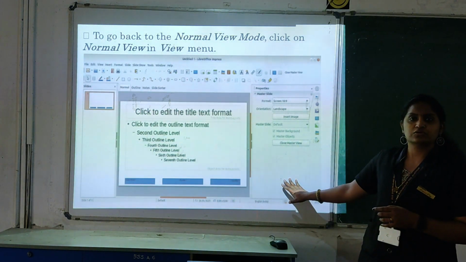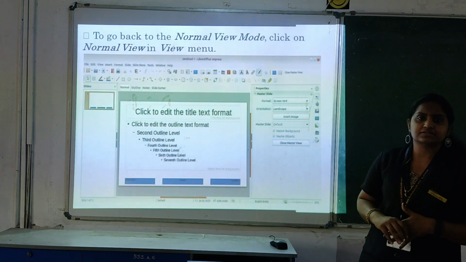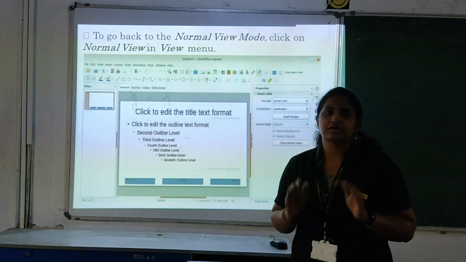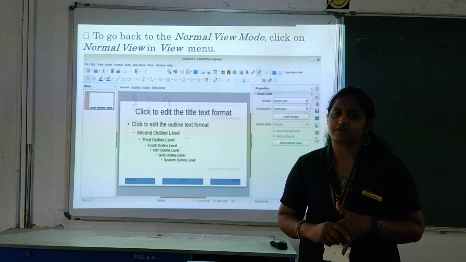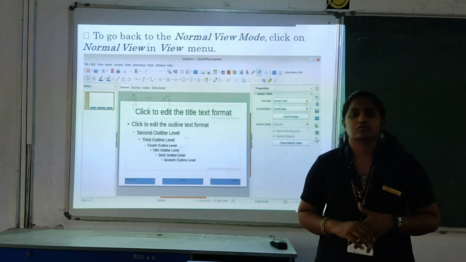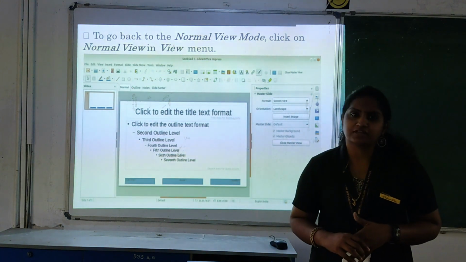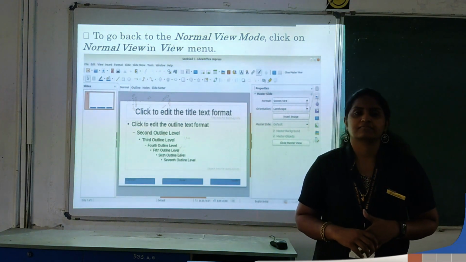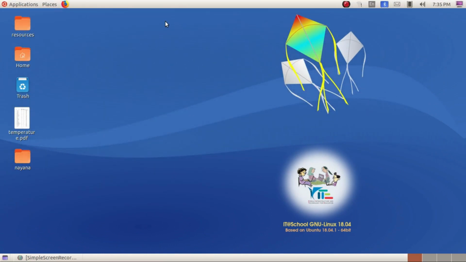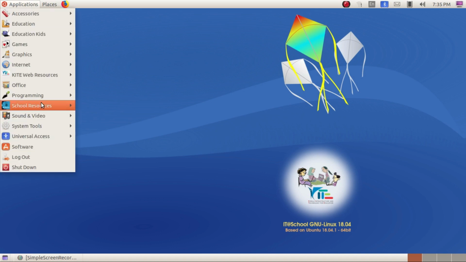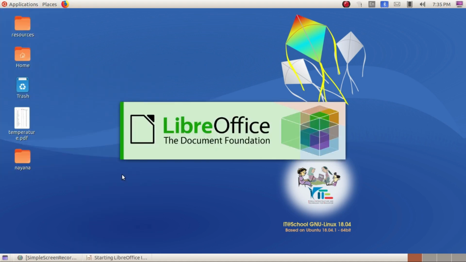Okay, so these are the main contents we are discussing in this chapter. That is an application software, LibreOffice Impress, used to prepare presentations. So now let's go for the practical session. Let's start our activity. Today we are going to discuss how to include a hyperlink, table, and chart in a presentation, and how we can apply the animation effects, is it? So just go to application, Office, LibreOffice Impress.